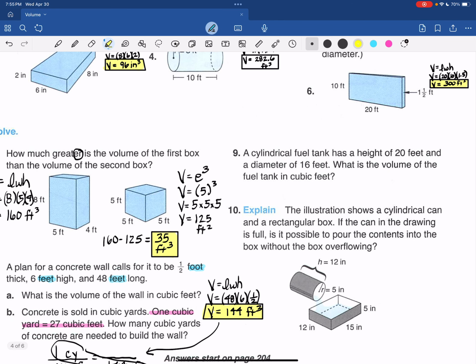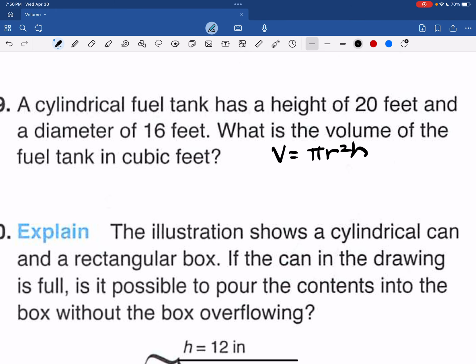A cylindrical tank has a height of 20 feet and a diameter of 16 feet. What is the volume of the fuel tank in cubic feet? So we have volume equals pi r squared h, because this is a cylinder. So volume is pi times the radius squared. I know the 20 is the height.